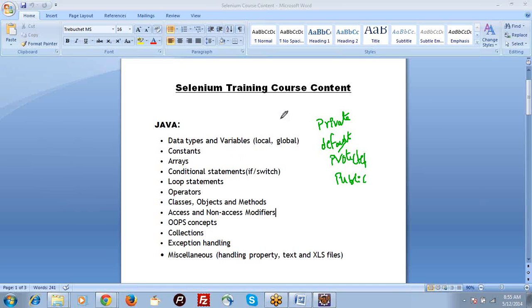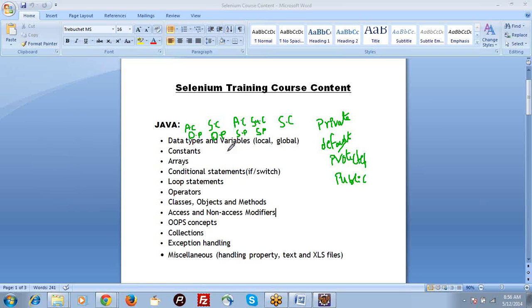So you can take it like this: same class, then subclass in same package, any class in same package, subclass in different package, any class in different package. So these are the combinations we have.